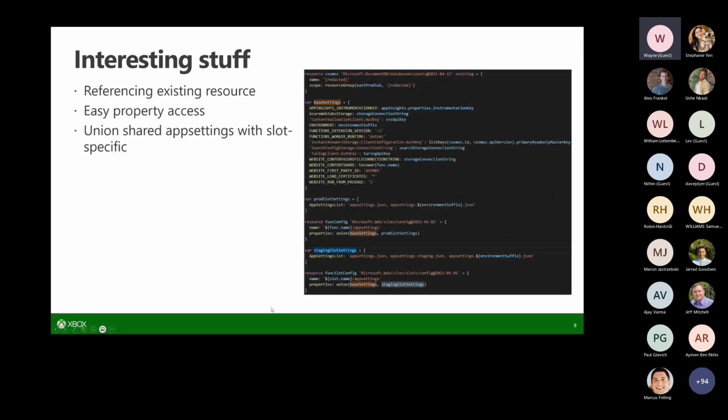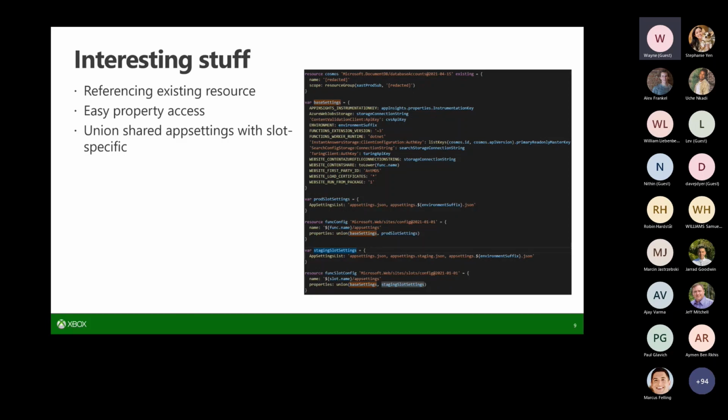Next slide. And then over here, this was another problem that we had that probably is solvable in ARM templates, but we couldn't figure it out until we moved to Bicep. When we're creating these staging slots and production slots for an ASP.NET Core web app or an Azure function, oftentimes we'll have a group of app settings that a majority of them are the same, but there will be slot specific things we want to change.